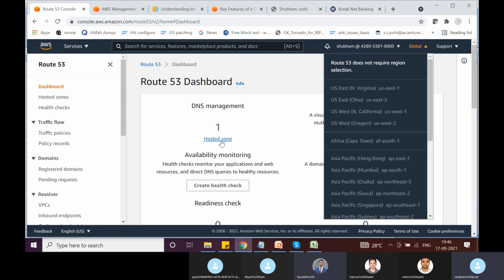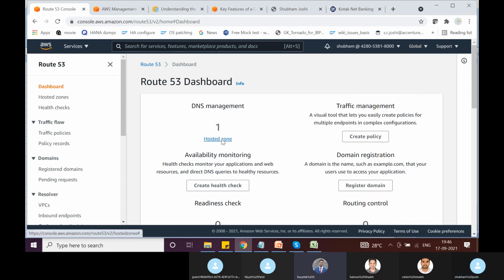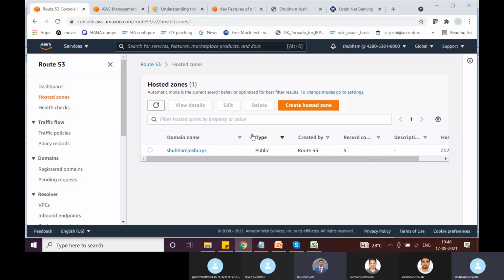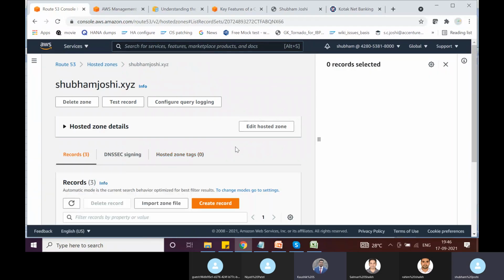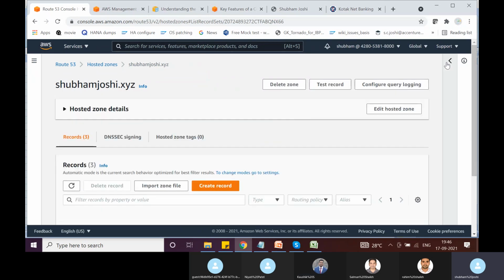So, Shubham, is there any document from AWS which will tell us which is global and which is not? I mean, I think there must be. Yes, there will be. Of course, if you try to search it, I think you will get it. But I think it's not very important to know which services are regional and which are global. And there will not be many global services.